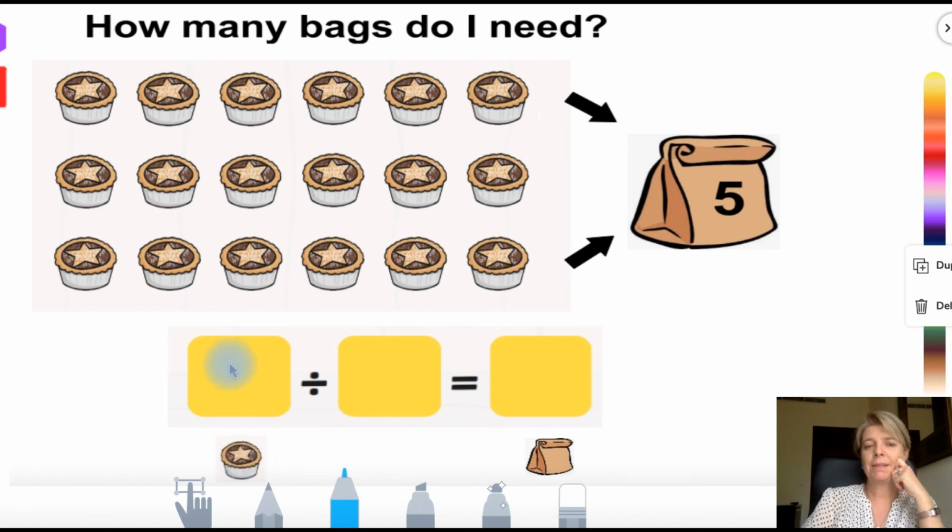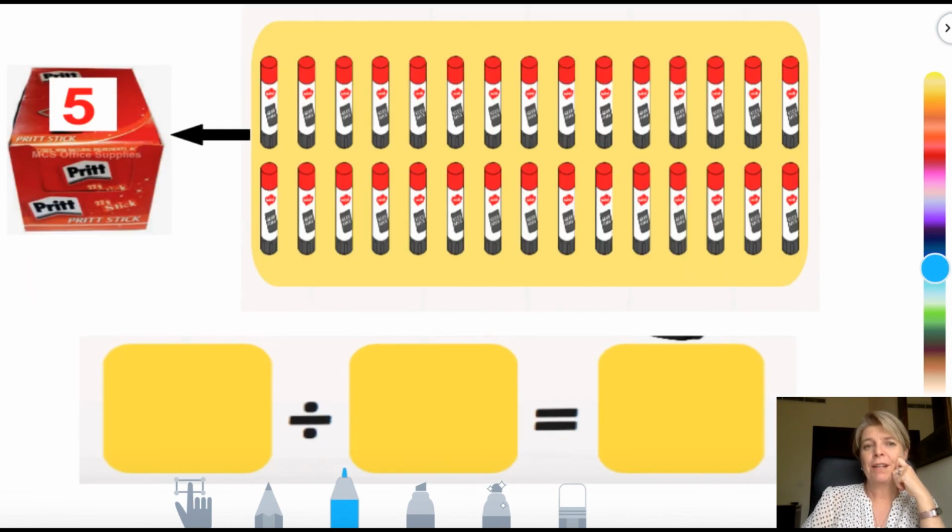Here's my pies, and if I have 5 in each bag, how many bags do I need?